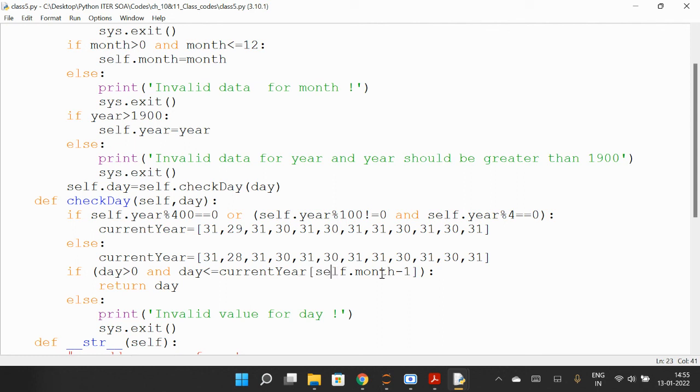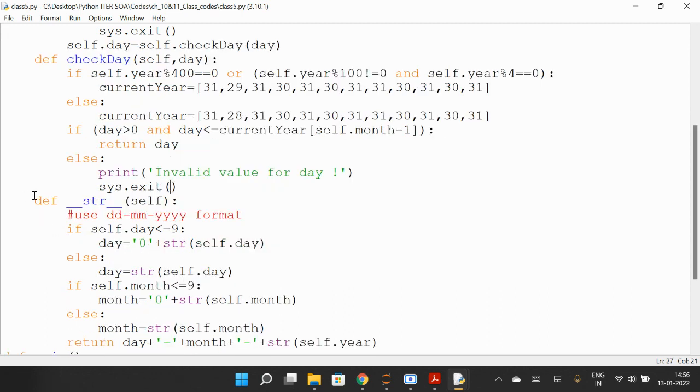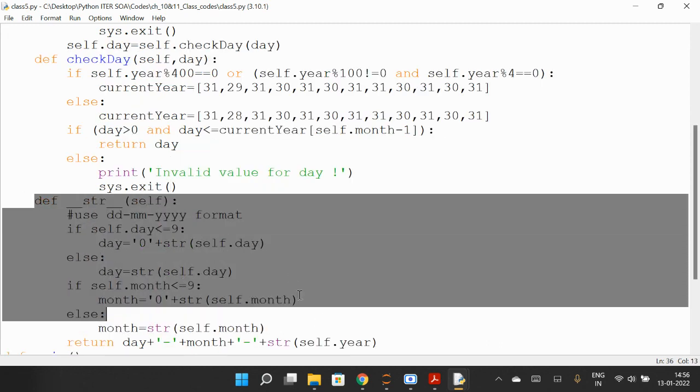So this is indexing. The day must be more than 0 and less than or equal to this. Then return day. So when you enter the month, it will check how many days are in that month. Else print invalid value for day, then sys.exit. Now this part we write to print the output as a string.